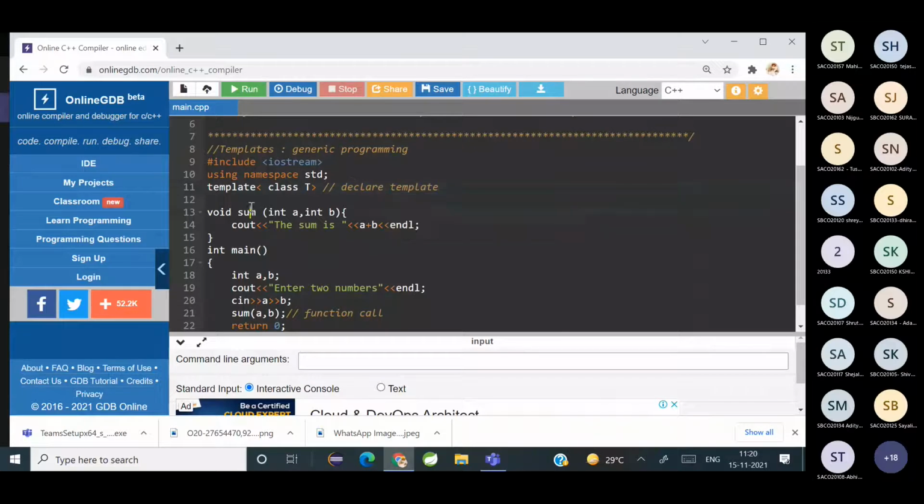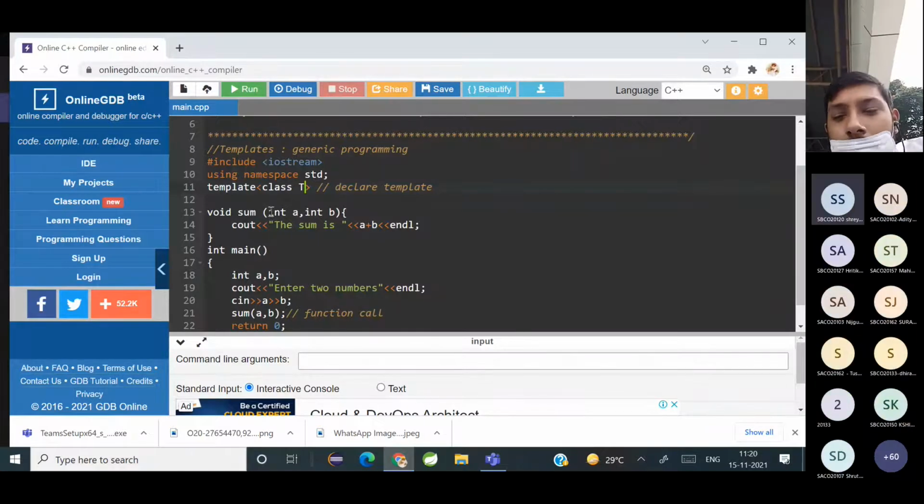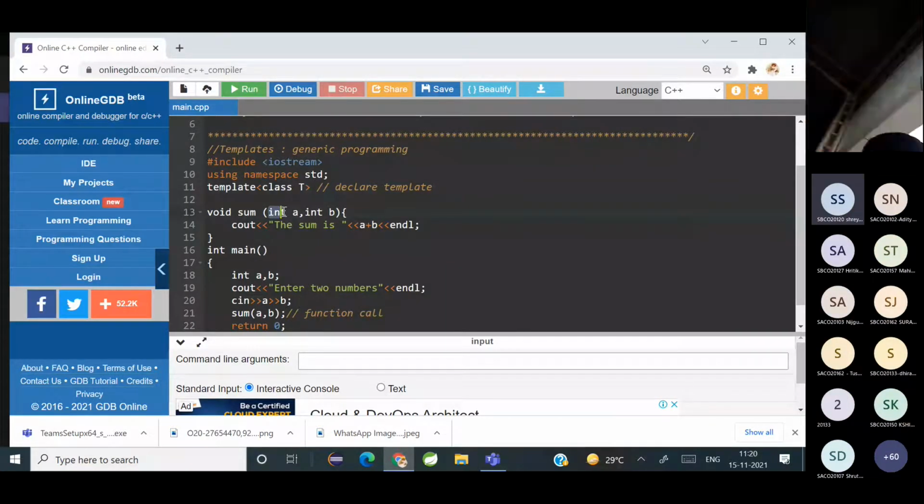How do you declare a template? You first write template, and inside the angle brackets you write class and the variable which is going to represent the template. I'm going to use the variable T here. Is it clear? Have you understood? Yes. Now how do we use it? I am going to write T here, instead of int.